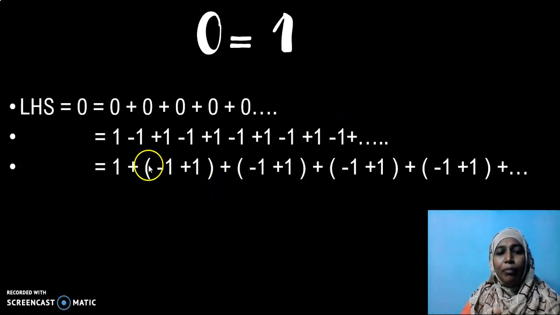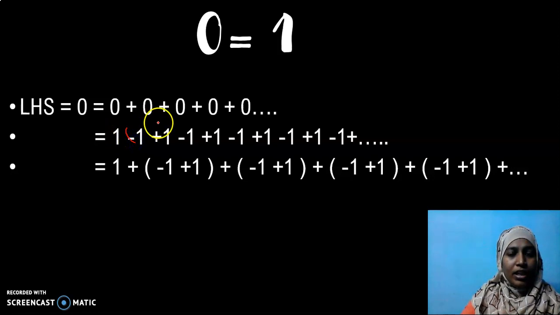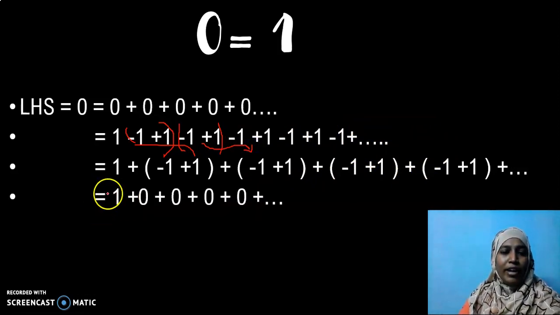Now I am clubbing them differently. How do I club? I leave this one and I club the next two numbers, then the next two. Are you able to see? See, this I have written in this bracket. Then next this I have written in this bracket. Are you able to see? So I have the next two in brackets. Okay. Next line I have 1, plus (minus 1 plus 1) which is 0, (minus 1 plus 1) which is 0, (minus 1 plus 1) which is 0, (minus 1 plus 1) which is 0. And it keeps on going.